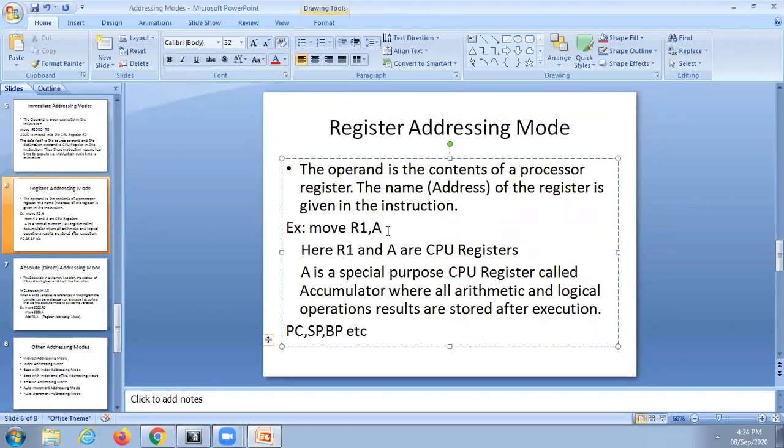If R1 contains 2150, how many bit register is R1? Tell me. Any one of you?